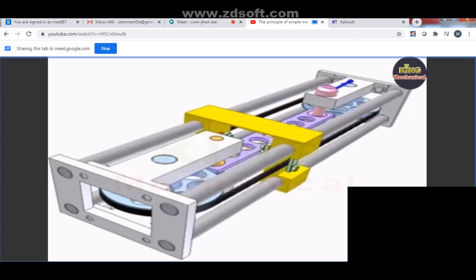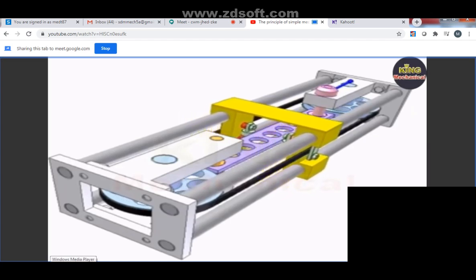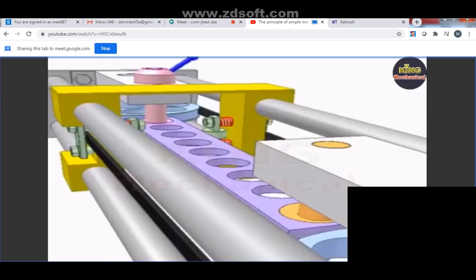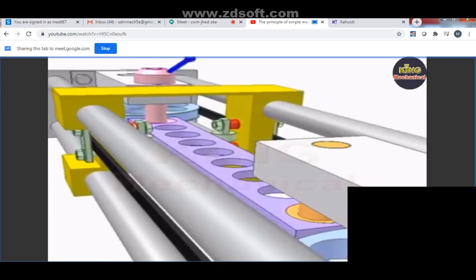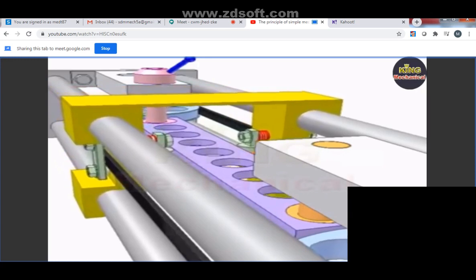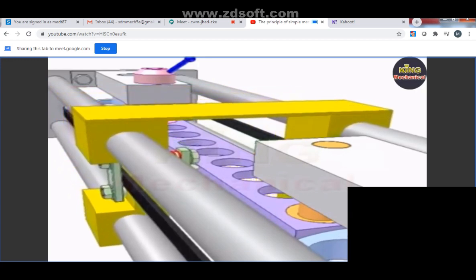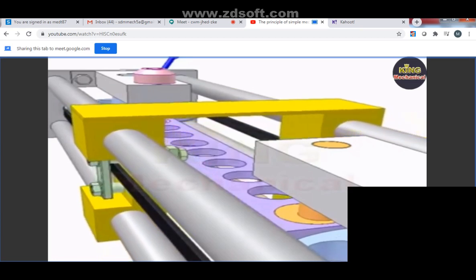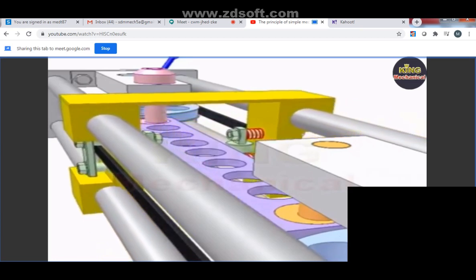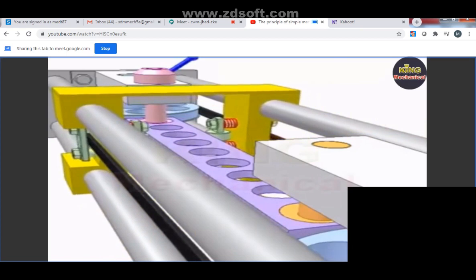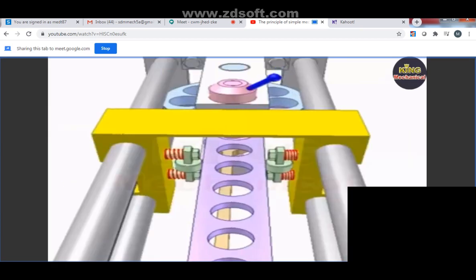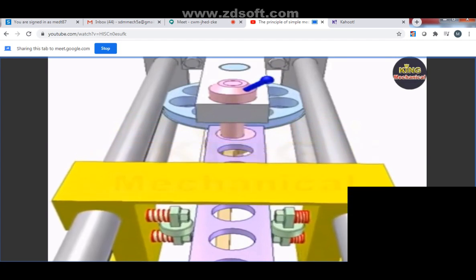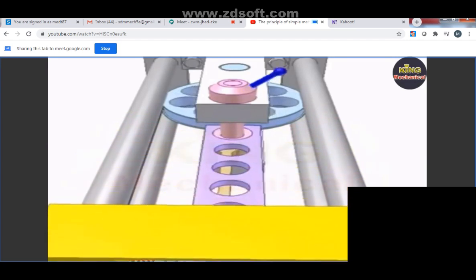So let us discuss some of the things in this. You can just watch the mechanisms. See, now the carriages are here. In this, in what direction is it moving? It is having translation motion, right? The yellow part you can see has interaction on the cylindrical part and has a contact surface.